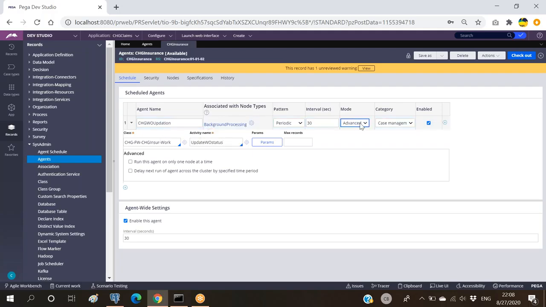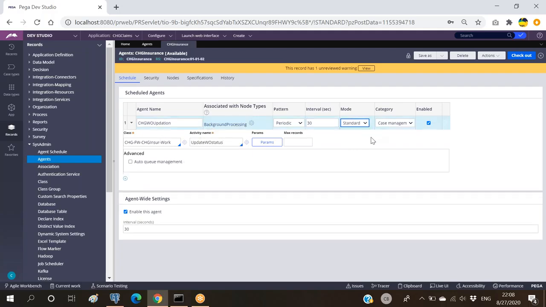So in that case, what we will be doing is going for standard mode. If any agent is kept in standard mode, there will be one specific option like auto queue management. If we save this and this is marked, it means this particular agent is kept in standard mode with AQM. AQM is enabled for this. AQM means auto queue management.